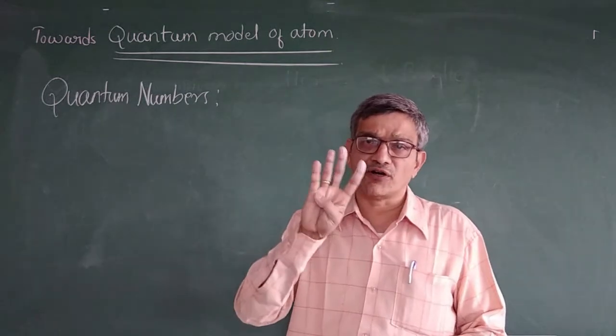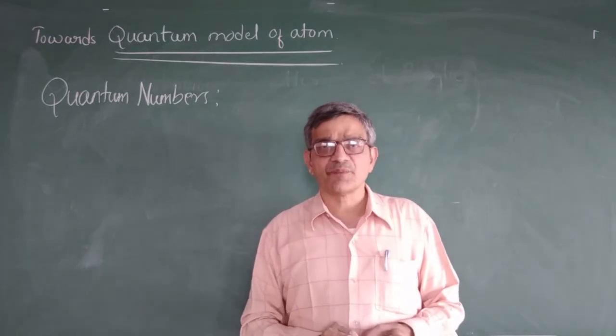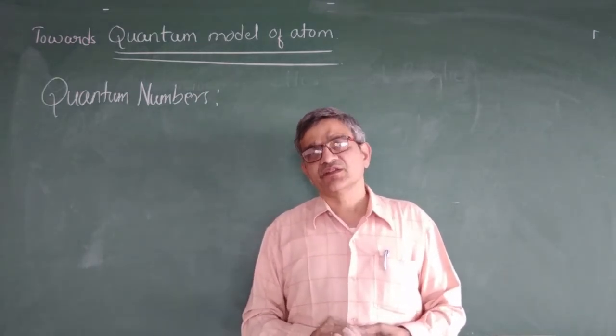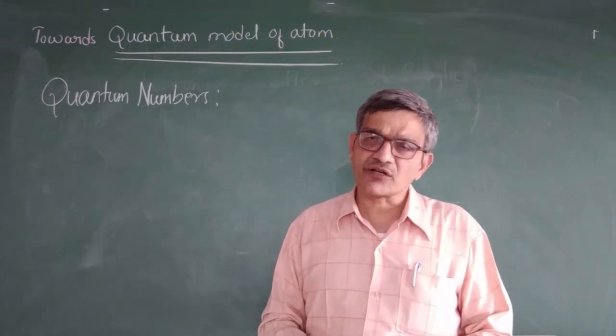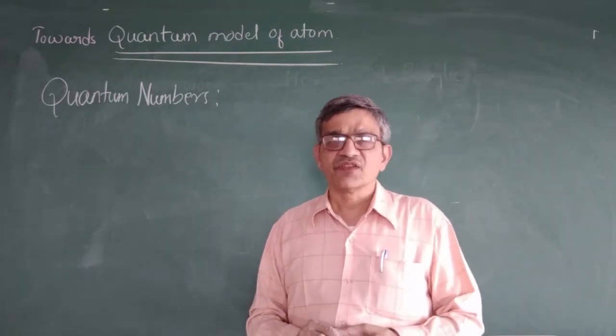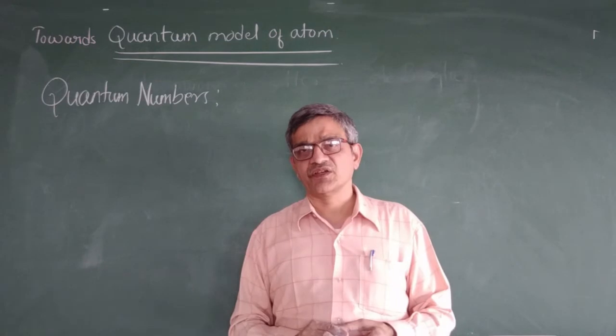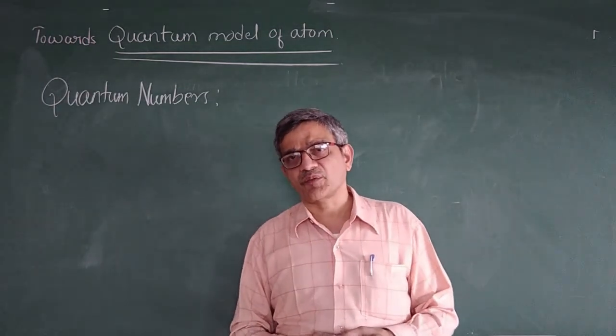So there are 4 quantum numbers. First one is the principal quantum number, second one is the azimuthal quantum number, third is the magnetic quantum number, and fourth is the spin quantum number. Okay, so these are the 4 quantum numbers.